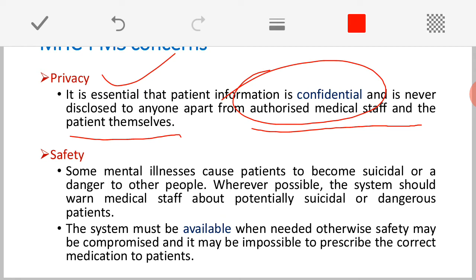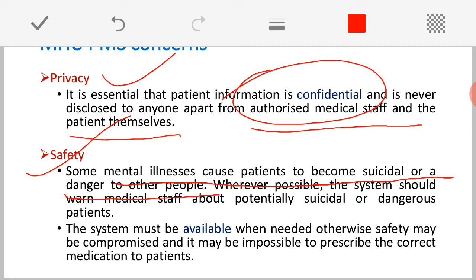And the second important requirement is safety. Safety in the sense that some mental illnesses cause patients to become suicidal or a danger to other people. We might have come across that. If a severe case is there, it is very dangerous to keep such people in society.